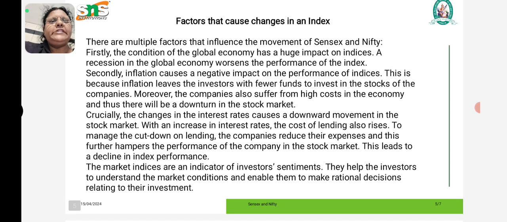Crucially, the changes in the interest rate cause a downward movement in the stock market. With the increase in interest rate, the cost of lending also increases. To manage the cut down of lending, the companies reduce their expenses, and this further hampers the performance of the company in the stock market. This leads to decline in the index performance. So based on the index performance only, the investors invest in the stocks.